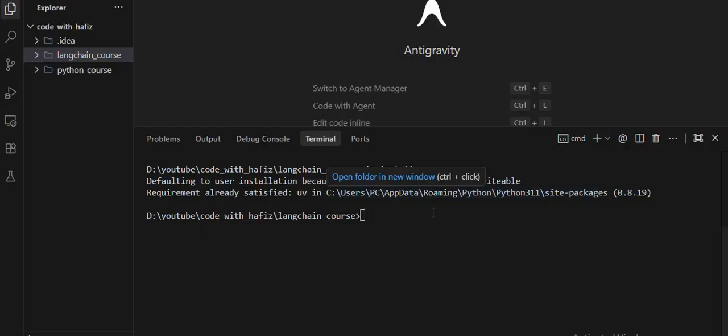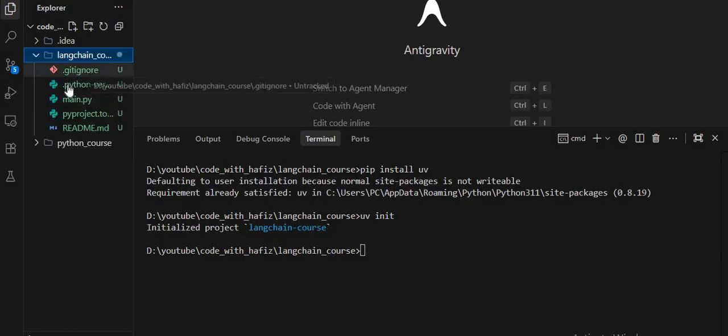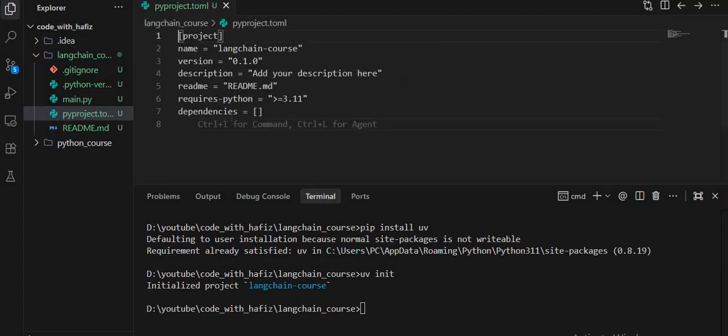After successfully installing the UV package manager, you have to initialize it. I am going to initialize inside my folder langchain_course. So uv init is the command to initialize the UV package. As you see, it initializes the project. When you run this command, you will get these files inside your own folder where you want to initialize the UV package manager. And if I click on this pyproject, you will see it requires Python greater than or equal to 3.11, the LangChain.